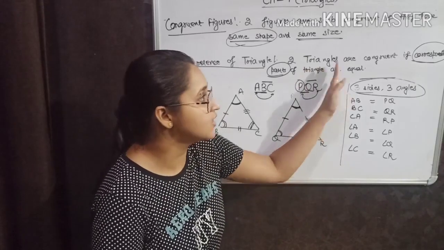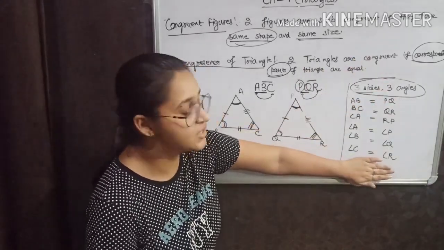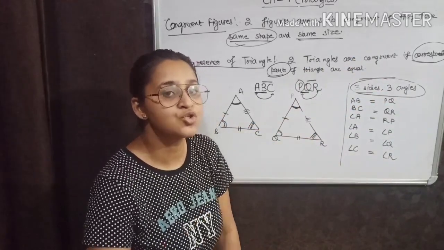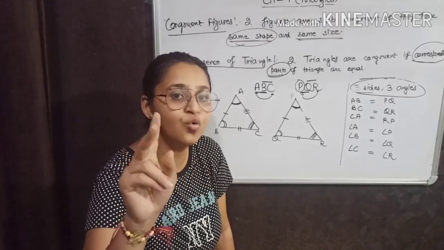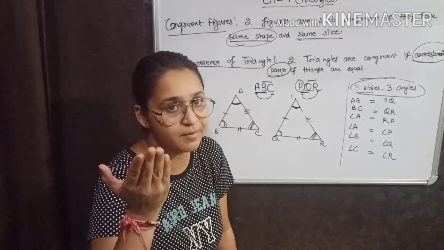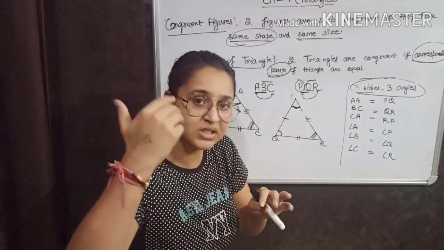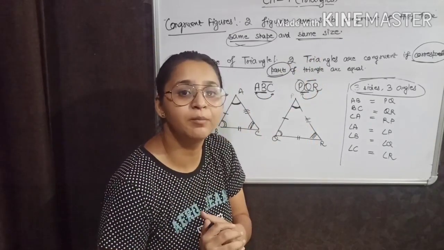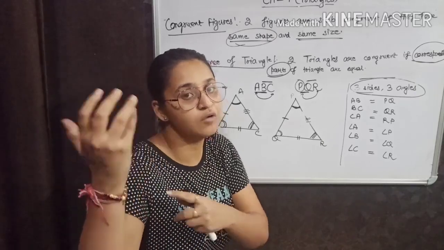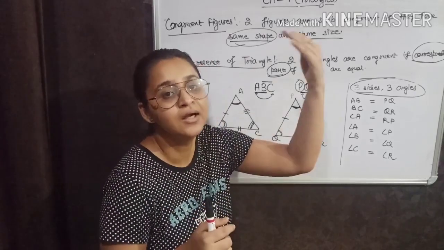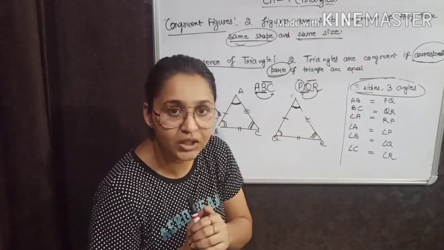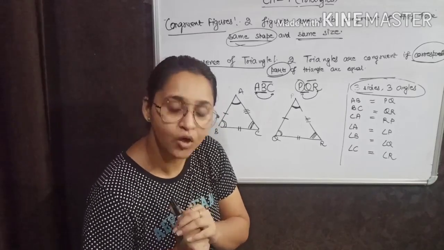And if triangles are congruent, then these six parts will be equal. So the condition holds true vice versa. Vice versa means if I say first that triangles are congruent, it means all of the six parts will be equal. And if I say all of the six parts are equal, then triangles will be congruent.